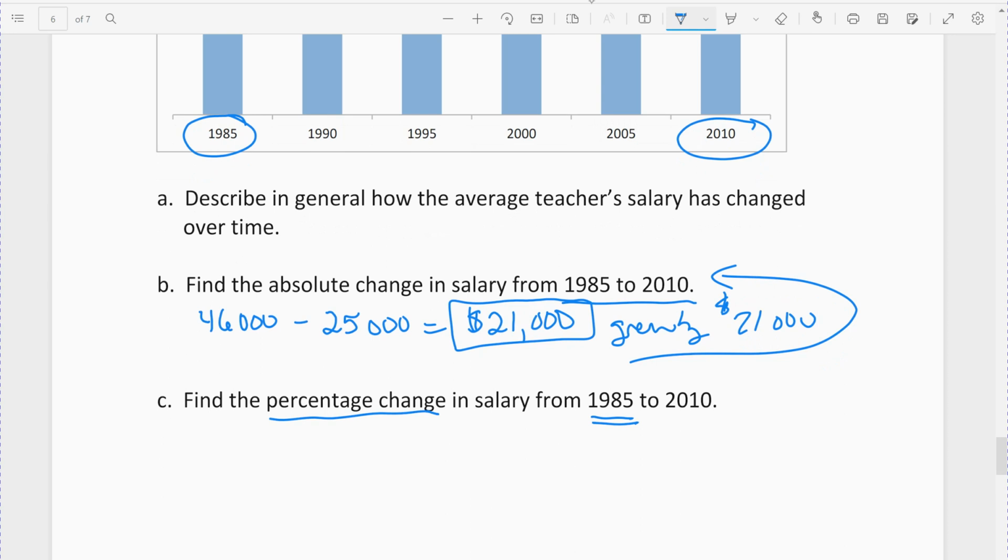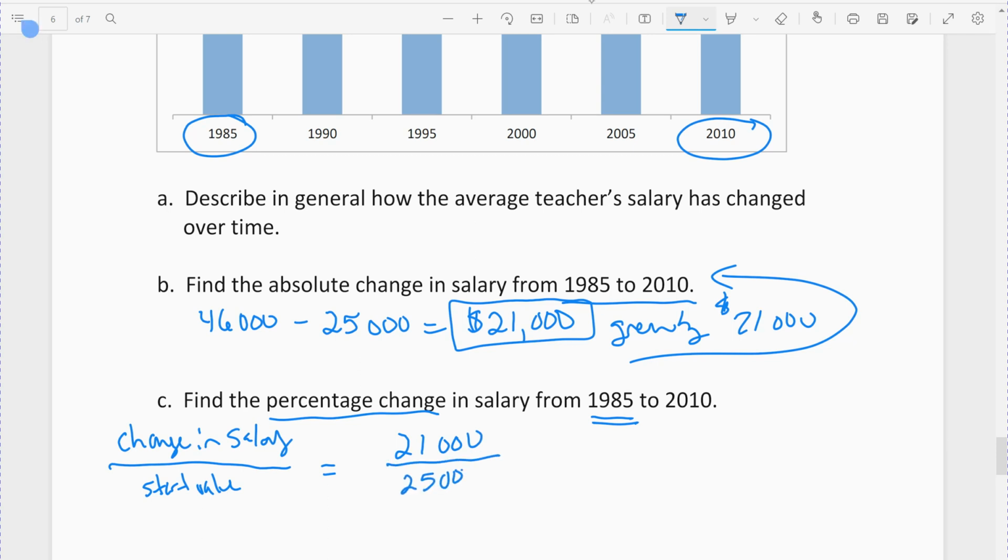Remember, the percent change is the change in the salary divided by the starting value. In this case, the starting value is the 1985 year. The change was 21,000 based on what we started off with, so this should be a pretty high percent. It's the majority of the starting value, which was 25,000. If it grew by exactly 25,000, it would grow by 100%. So if it doubled, it would grow by 100%. So this should be a pretty high percentage.